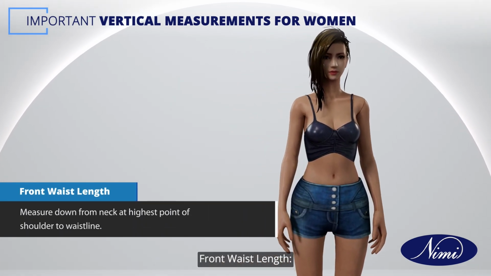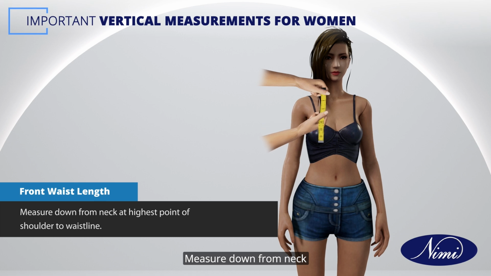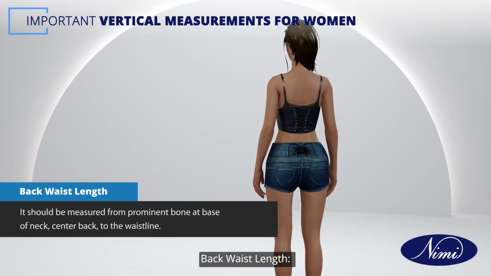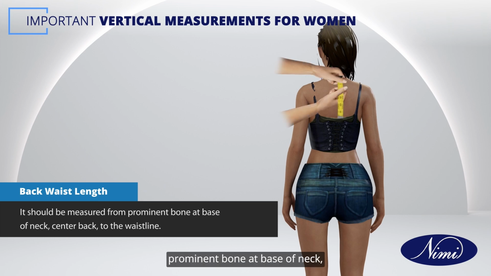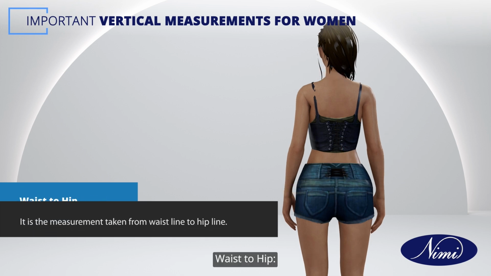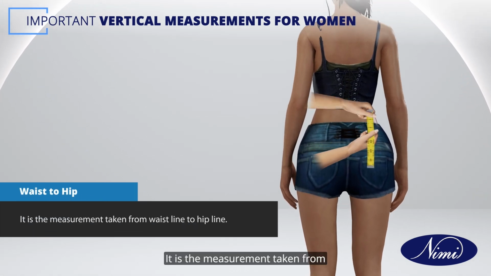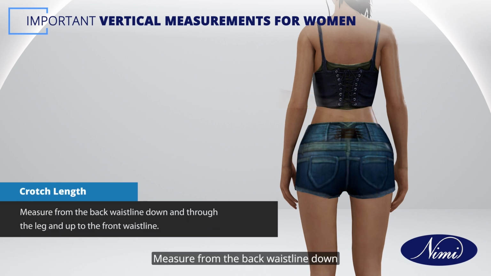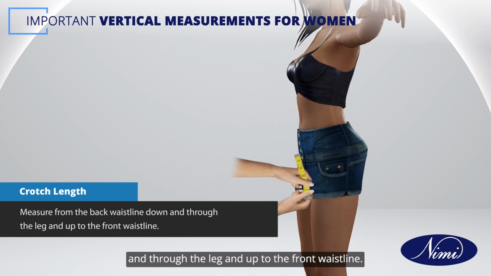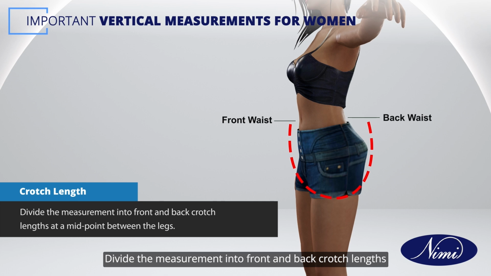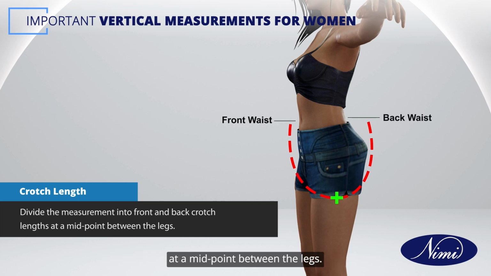They are front waist length, measured down from neck at highest point of shoulder to waistline. Back waist length, it should be measured from prominent bone at base of neck, center back to the waistline. Waist to hip, it is the measurement taken from waistline to hip line. Crotch length, measure from the back waistline down and through the leg and up to the front waistline. Divide the measurement into front and back crotch lengths at a midpoint between the legs.